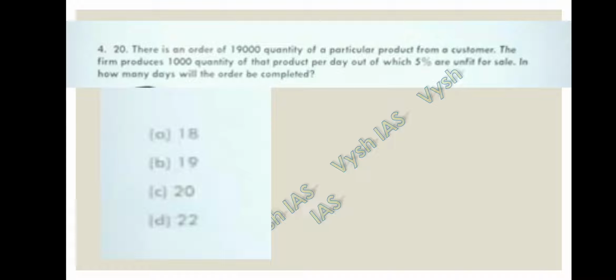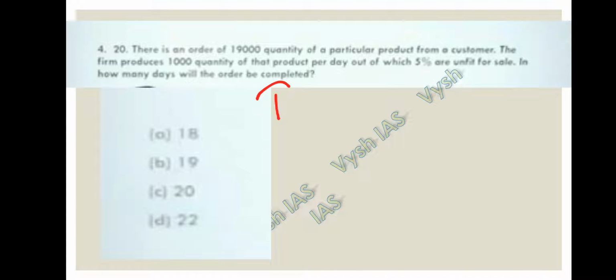Question number 4. There is an order of 19,000 quantity of a particular product from a customer. The firm produces 1,000 quantity of that product per day, out of which 5% are unfit for sale. In how many days will the order be complete? So let's write the data.